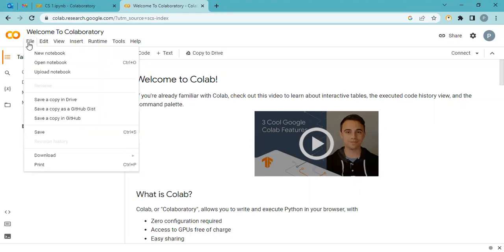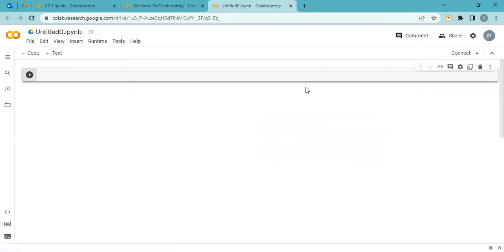For a new file, go into the File menu and click on the New option, and your IDE is ready. So it's a cloud-based IDE, all the files are saved in your Google Drive, and the platform name is Google Colab. I'm starting with this, and in upcoming lectures we will use multiple editors like PyCharm. But for beginning purposes, this is the best editor.